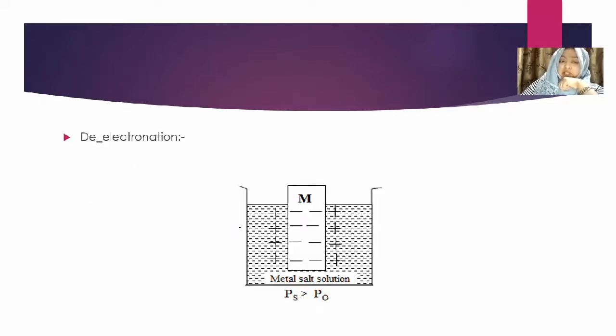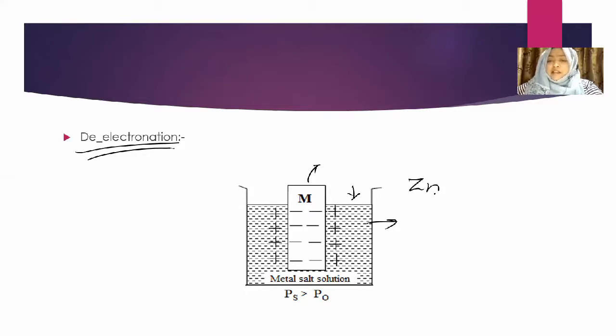The first process is de-electronation. First of all we'll see what de-electronation is. As I told you, an electrode is made when a metal is dipped in its salt solution. What do we mean by salt solution? A salt solution is a solution which has a common ion. For example, if you are taking Zn, then the solution will be ZnSO4.